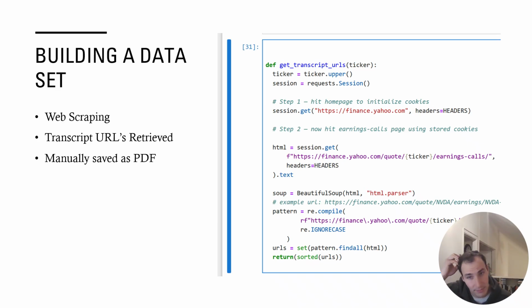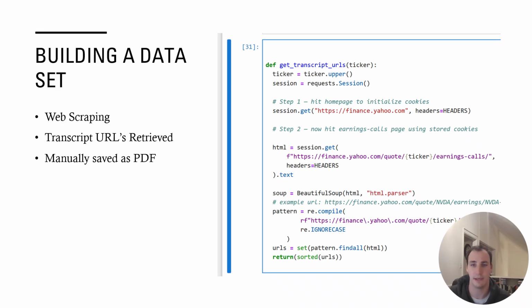The one hurdle that I wasn't able to figure out for this iteration was that I did end up manually saving everything as a PDF, and that really didn't take that long. It was only about 180 earnings calls between the three companies, and between shortcuts and some quick work, it really was faster than I thought.